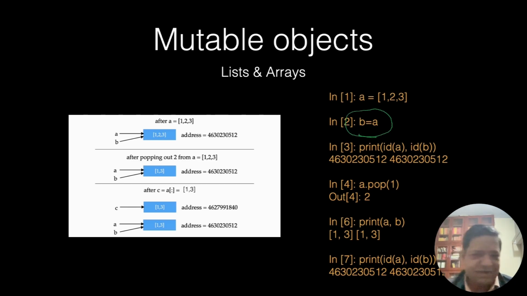Which is same as C. No problem. In a list you can add. In dynamic arrays of C you can add an element. But when you say B equal to A, this is different. In C this would have created a new array, but not in Python. In Python it will be the same array.